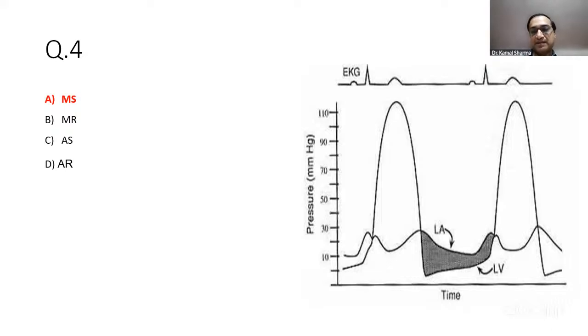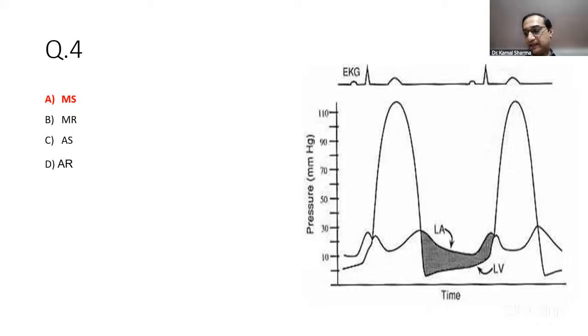And this is classical of mitral stenosis, because it is showing a gradient, usually a polygonal, irregular shaped gradient, which has maximum value at the beginning. Then it tapers off. Then it again rises because of the LA contraction, further contributing to the gradient across the mitral valve. The classical hallmark of mitral stenosis is an end diastolic transmitral gradient. So if there is any gradient present at the end of diastole, that would suggest a tracing of mitral stenosis. So I think this tracing was also pretty much the same.